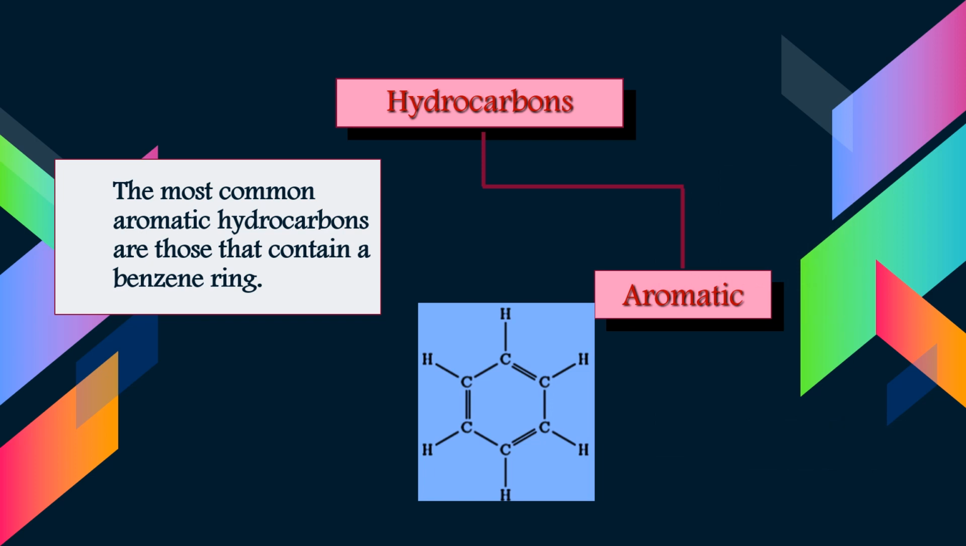For aromatic hydrocarbon, it is easy for you to identify. It is because of the characteristic of aromatic hydrocarbon, it must contain a benzene ring. The most common aromatic hydrocarbons are those that contain at least a benzene ring.